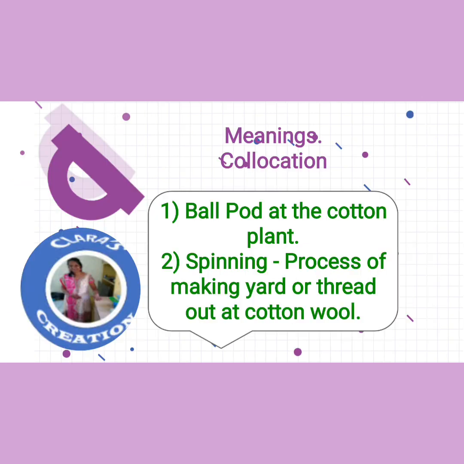Meanings here I have mentioned. Give meanings or collocation. First word, ball, that is a pod of a cotton plant. Now, give meanings can be asked as a master column under collocation question. I will be providing a link in the description box to make you understand what is collocation. So I repeat, the first question is give meanings.